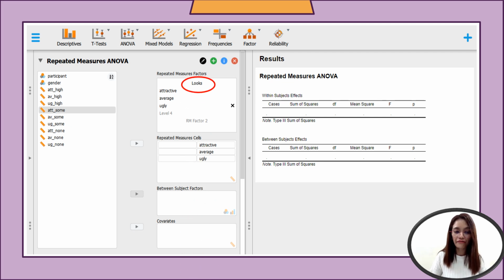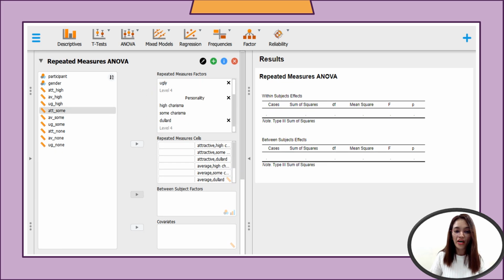Based on the legend, for looks we have attractive, average, and ugly. All you have to do is click on the levels based on the factors under looks. Next, we have the second factor, that is personality. As mentioned, based on the data, we have high charisma, some charisma, and the dullard, or none.